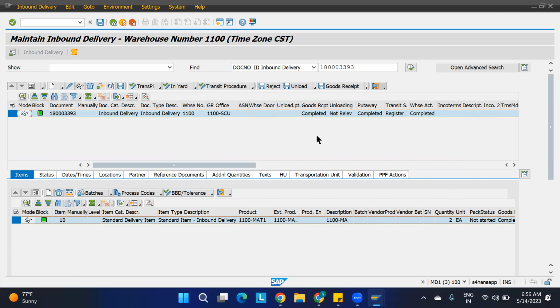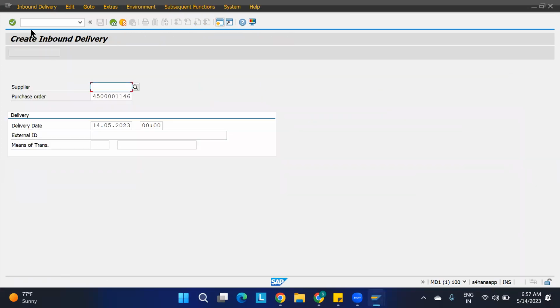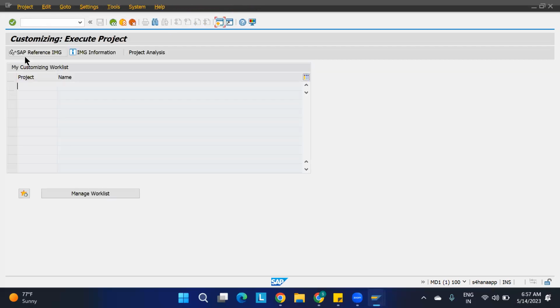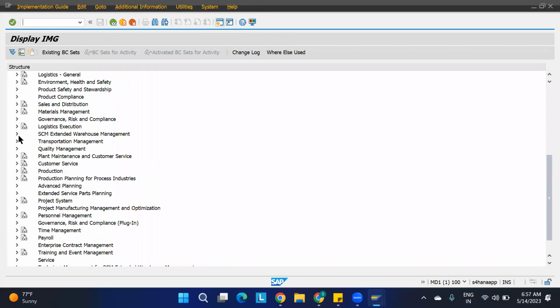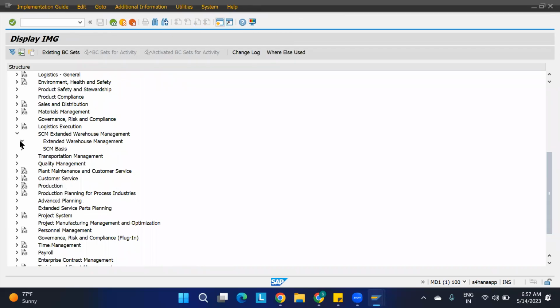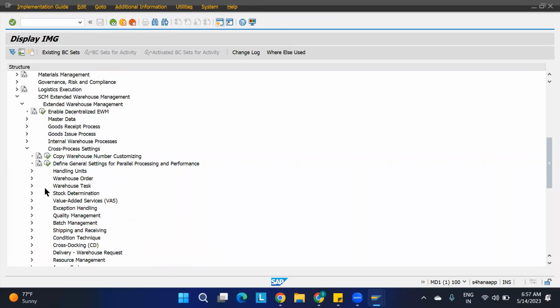For put away, for removal also we can do the same thing, for partial removal and all that. Let us go to the exception handling again. Slash n SPRO, SCM EWM, extended warehouse management. Go to cross process settings, exception handling, define exception codes.